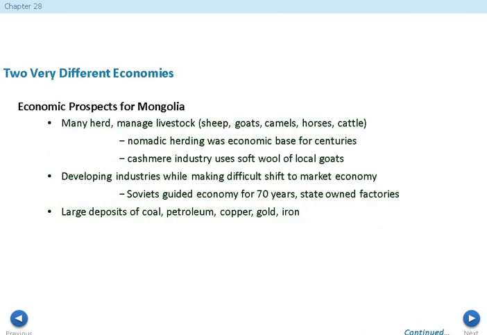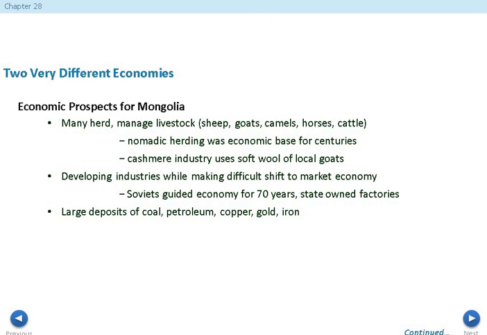Economic prospects for Mongolia. Many people live a rural lifestyle. They're going to be herders. They're going to manage livestock, things like sheep, goats, camels, horses, and cattle. Nomadic herding was an economic base for centuries. What's nomadic herding? You don't live in one specific area. You're going to wander with your livestock.